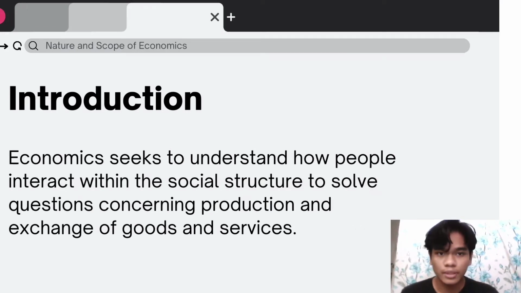Before I tackle the main topic, let me ask first, what is economics? Economics seeks to understand how people interact within the social structure to solve questions concerning production and exchange of goods and services. Economics is the study of how people solve scarcity and economic problems.